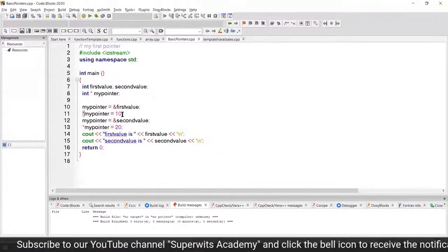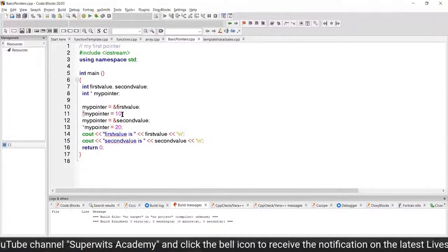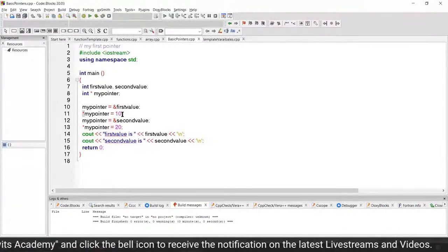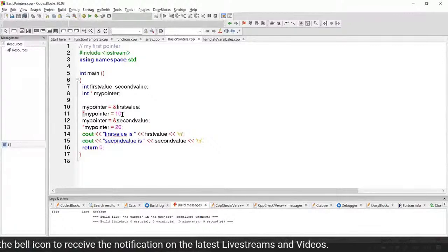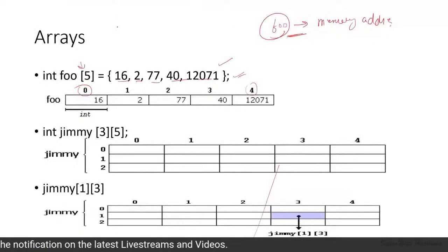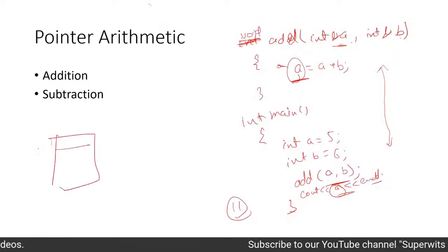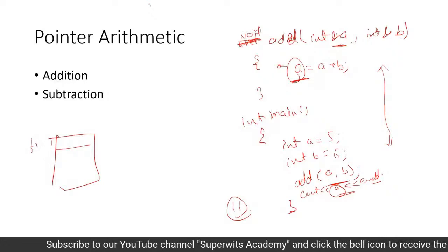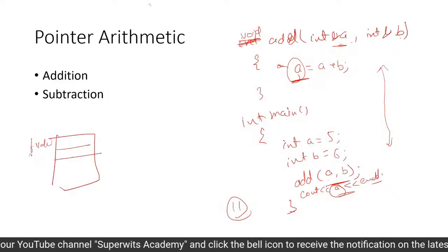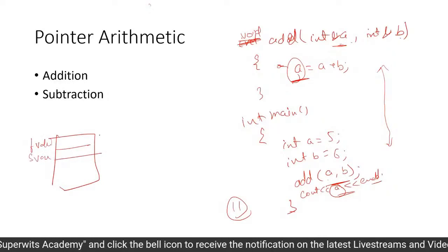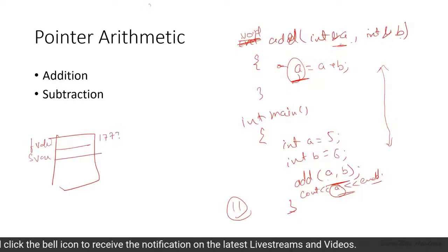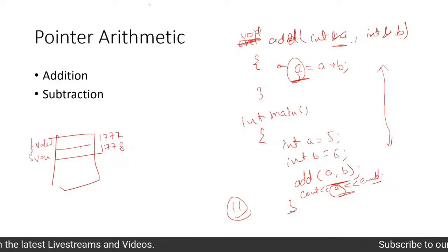So that means what exactly is going to happen is my pointer is going to store the value 10 inside the first value memory location, right? So we have this memory location, we have, let's say, the first value, and here we have a second value. Whatever the addresses I have, let's say 1777 and 1778, I'm taking, because I'm considering that int is 2 bytes right now.